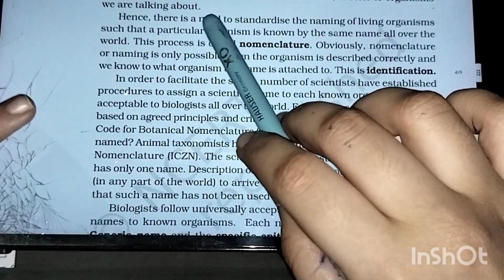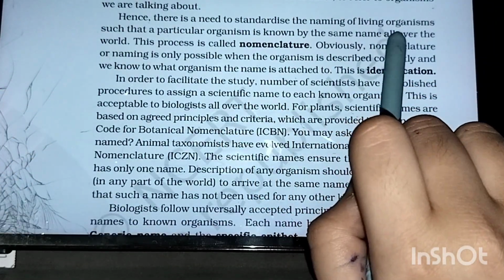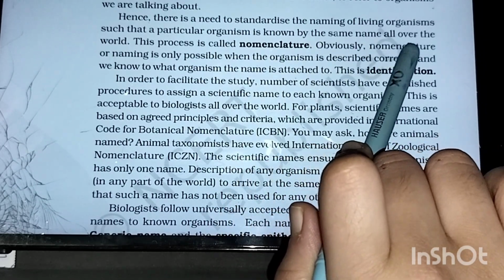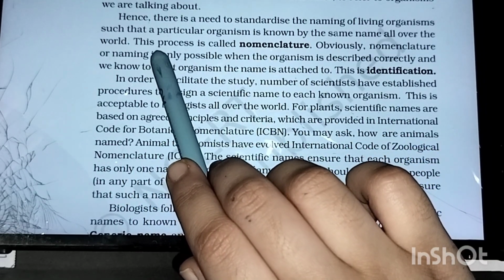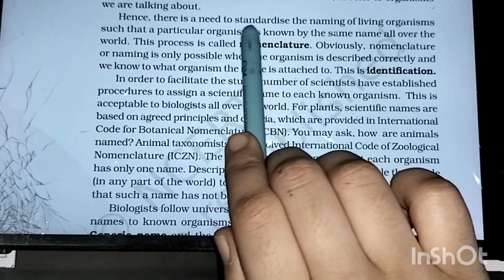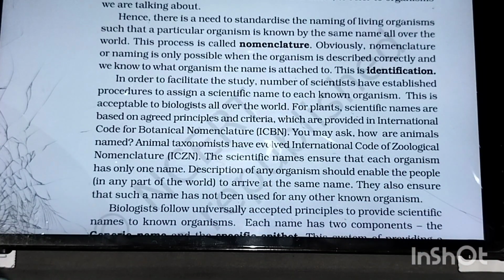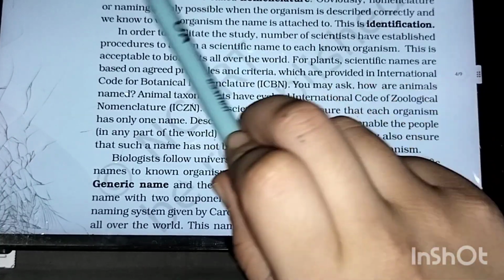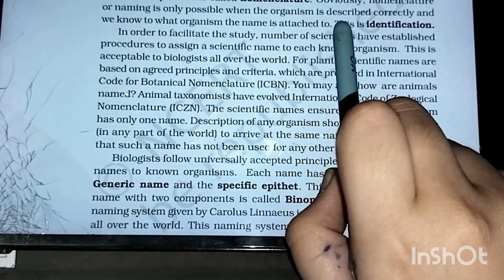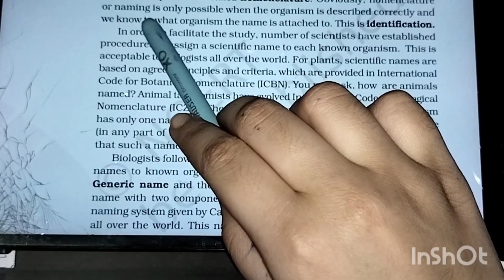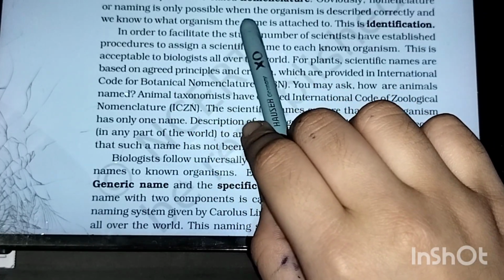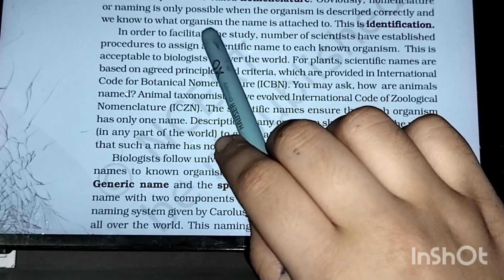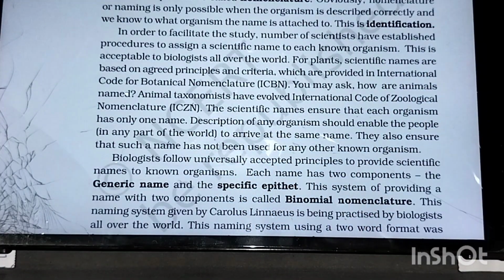And hence, there is a need to standardize the naming of living organisms, such that a particular organism is known by the same name all over the world. This is important. This process is called nomenclature. Nomenclature is basically naming of organisms, standardizing the name of the organism. Obviously, nomenclature is only possible when the organism is defined correctly, and we know to which organism the name is attached. This is known as identification.